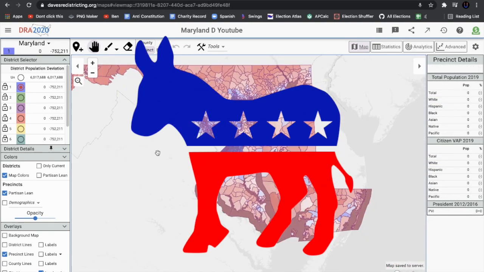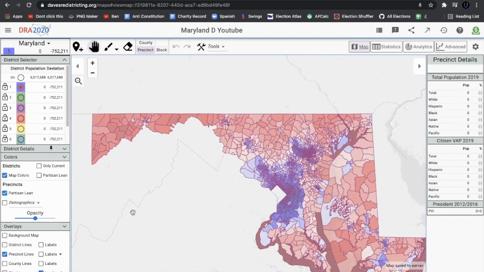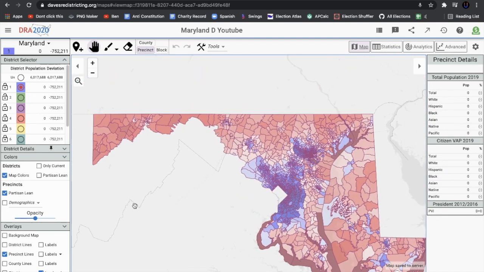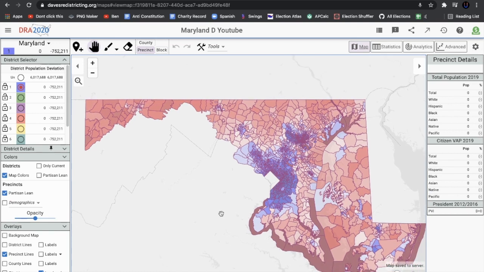And first we should just get through the basics. This is going to be a map that's never going to happen. It's going to be a dummymander for most states. Now, Maryland is a state that's Democratic enough where you can draw a pretty solid district for the Democratic Party. But, again, I'm not sure where I'm going with this.